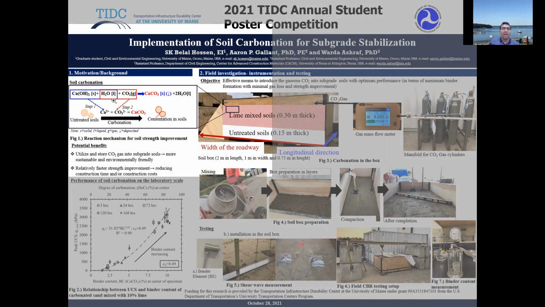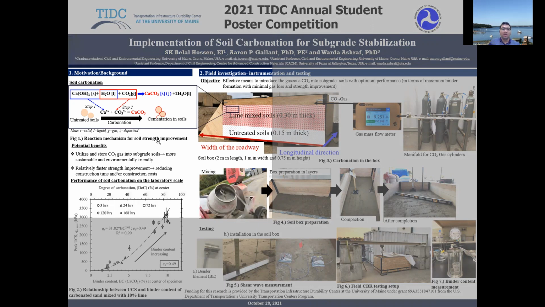Through chemical reaction between calcium hydroxide, water, and the gas, it can precipitate calcium carbonate minerals on the soil grains that can increase the soil strength and stiffness. So this new ground improvement technique has two potential benefits.